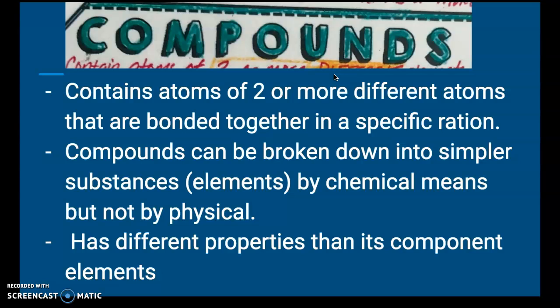They are often bonded together in a specific ratio, meaning if we're doing carbon dioxide, I have one carbon for every two oxygen. Or if we're talking about water, I have one oxygen bonded to two hydrogen. Compounds can be broken down into simpler substances, elements, by chemical means, but not physical means. Compounds have different properties than their component elements. So my compounds might react differently to things out in nature than my typical element.